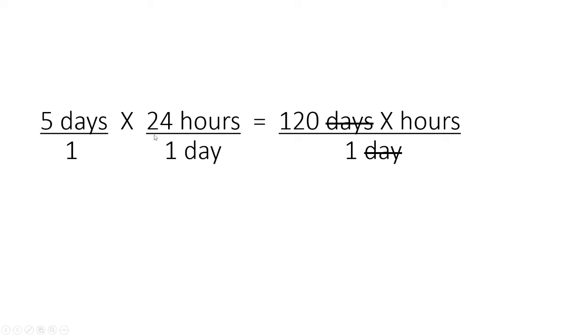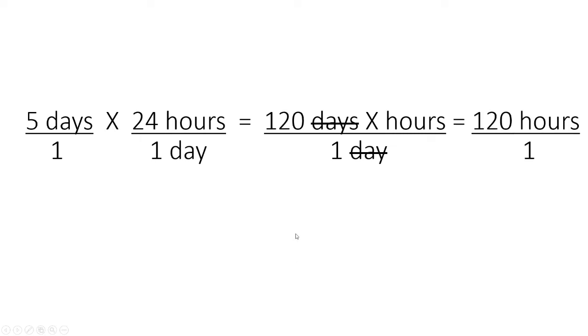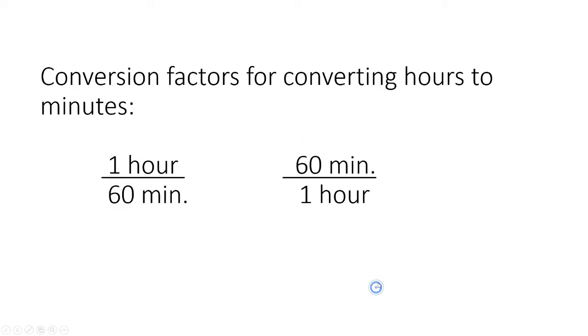And we could have also crossed it out earlier, which is actually a better way to do it. I'll show you that in a moment. Anyway, when we do this multiplication, we get 120 hours. So 5 days equals 120 hours. So that's pretty good. We need it in seconds, but at least we're closer to the answer.